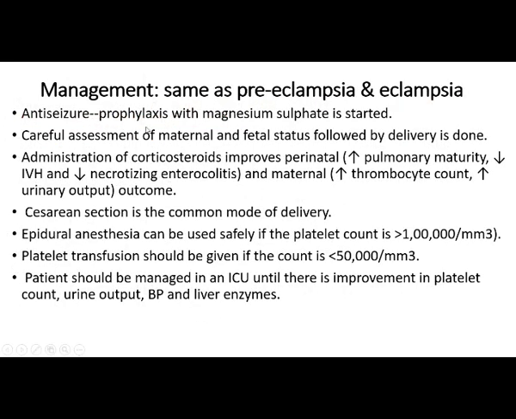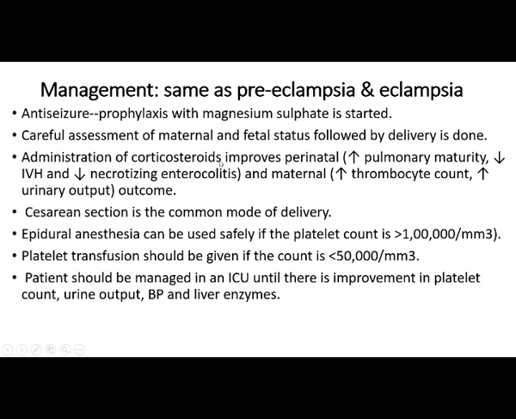Then what is the management in preeclampsia and eclampsia? We can do anti-seizure management: prophylaxis with magnesium sulfate can be started. Careful assessment of maternal and fetal status followed by delivery can be done.